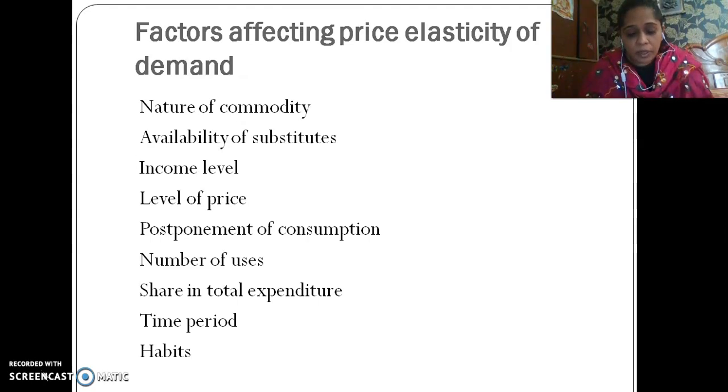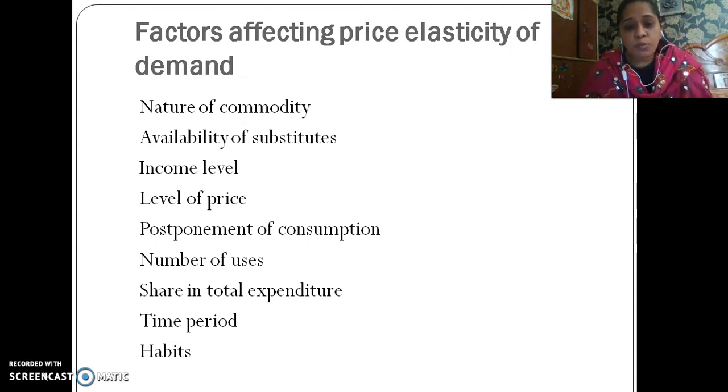Like costly goods like laptop, AC, DVD player, the demand of these goods is generally more elastic because the demand is very sensitive to price change.